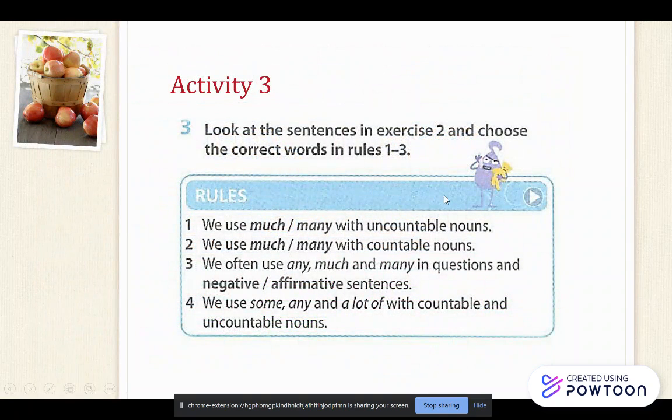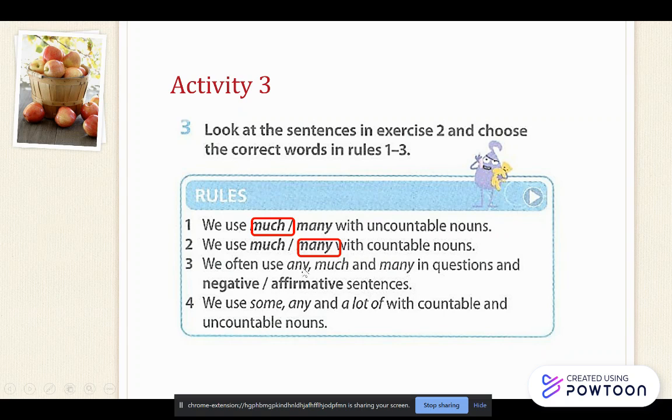Right. So here we are going to do the next activity. You are going to look at the sentences from the earlier exercise and choose the correct words for the rules. So just now we looked at much and many. We use much or many with uncountable nouns. So normally we use much, because we can't count uncountable nouns. Therefore we use many with countable nouns.